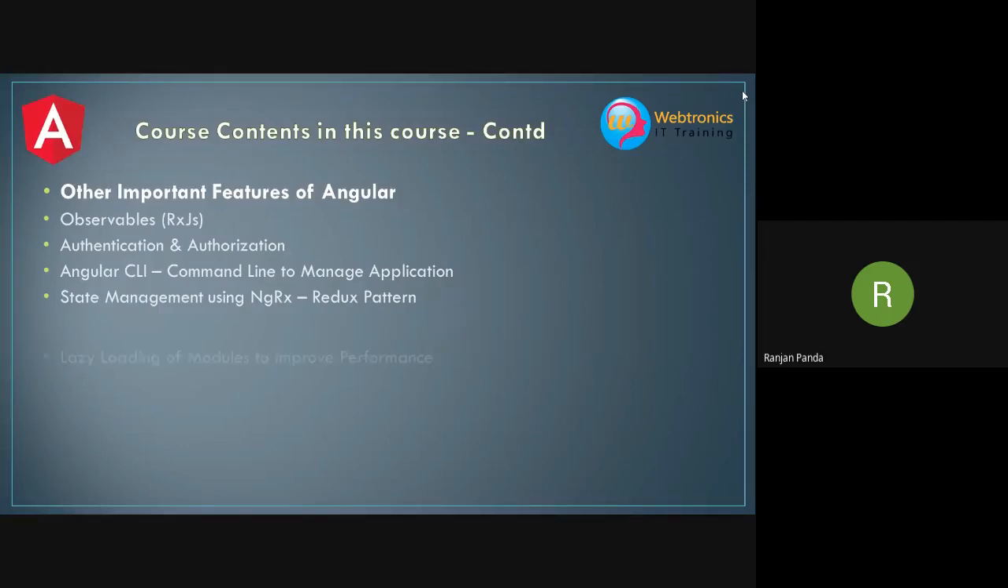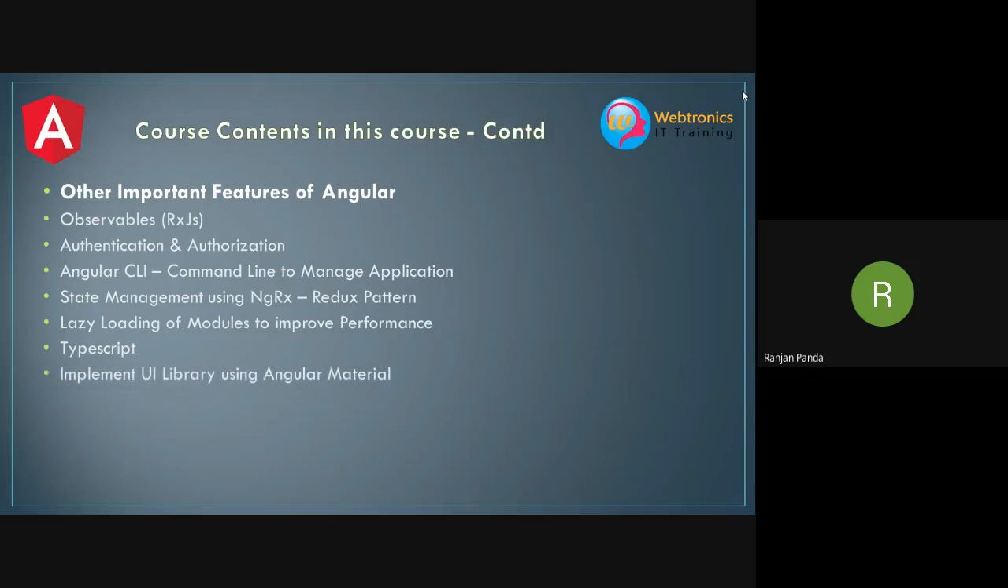Okay. Apart from that, we'll be understanding how we can lazy load modules. In order to provide better performance, we have to split our application into multiple modules, and based on the user's demand, we'll be loading the modules on demand in our application. So that strategy we'll be discussing. Obviously, as I said, we are going to write our application using HTML and TypeScript, so we'll be understanding the TypeScript language itself, because we are going to use it from the beginning to the end.